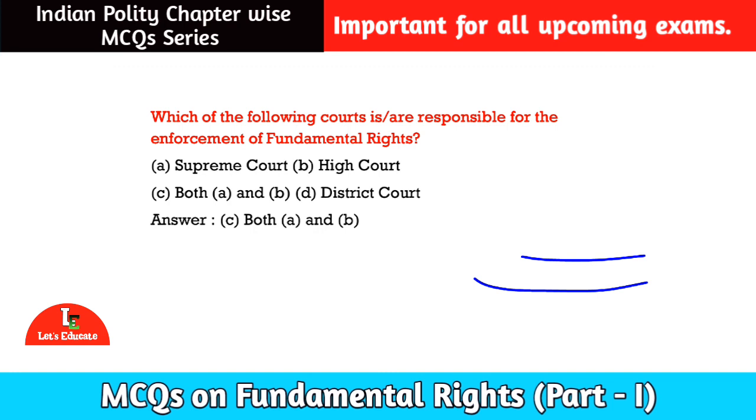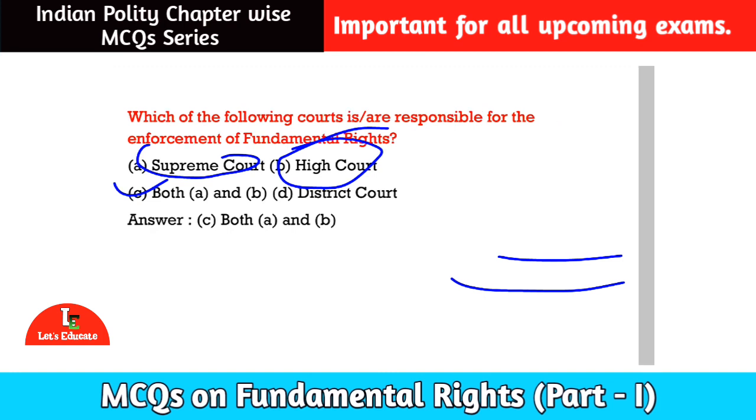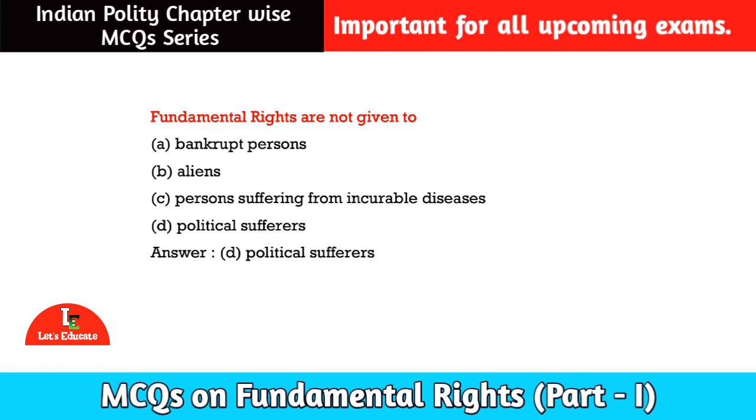Your correct answer is option number C, that is both Supreme Court and the High Court. Supreme Court and High Court are the enforceable for fundamental rights. Okay, meaning we can go to either Supreme Court or High Court if our fundamental right is violated. Okay, so let us move to the next question. Here is our next question for today.